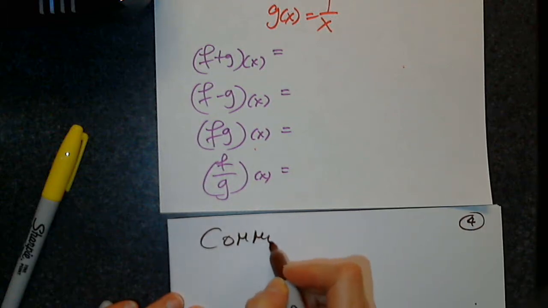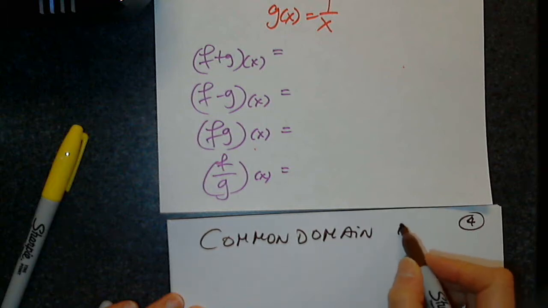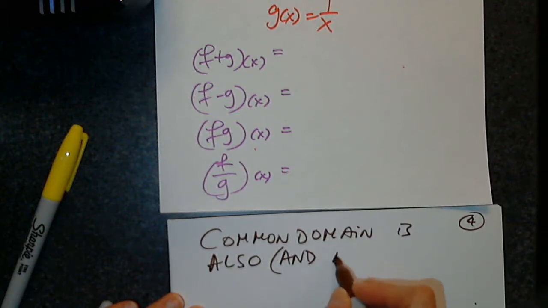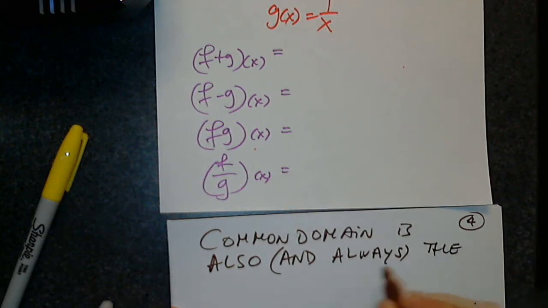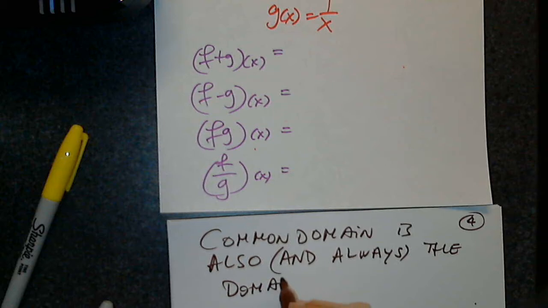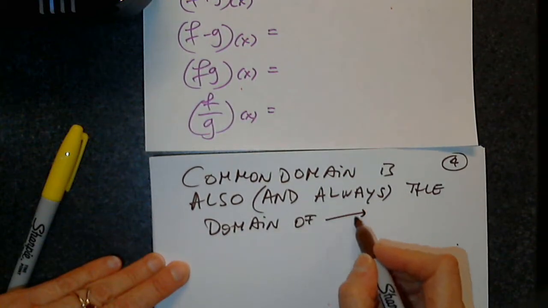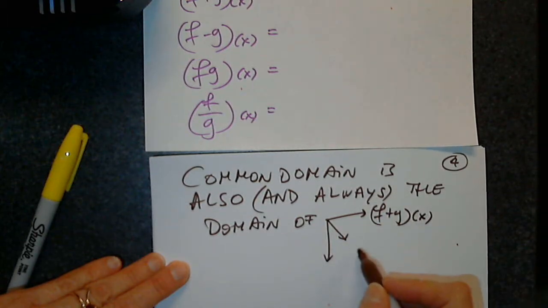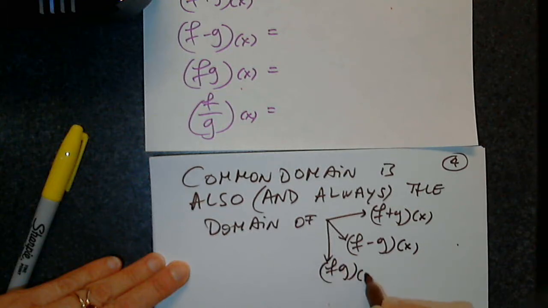Common domain is also and always the domain of three functions: f plus g, f minus g, and fg.